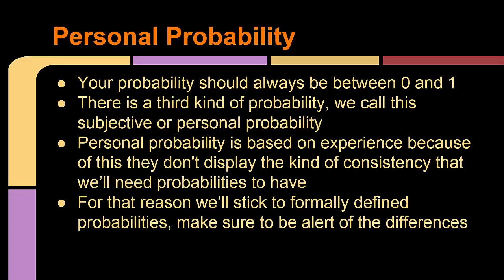Personal probability. Personal probability is something that we use personally. The example that the book used was the probability of getting an A in statistics. Your personal assessment of your chances of getting an A expresses your uncertainty about the outcome. This does not use math; it uses our own personal assessment based on experiences, which makes it not consistent.